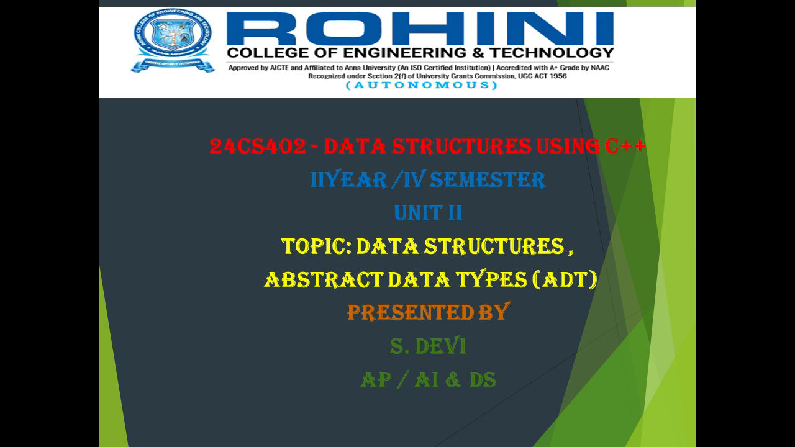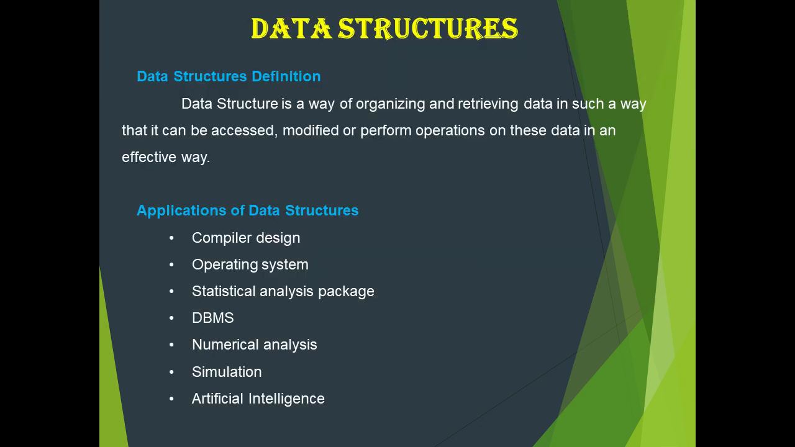Today, we are going to discuss the topic data structures and what is abstract data type. We will see first what is data structures. Data structure is a way of organizing data and retrieving the data in such a way that it can be accessed and modified, and operations can be performed on these data in an effective way. Data structure is a way of arranging or storing the data so that it can be easily accessed. The various applications of data structures: it is used in compiler design, operating system, DBMS, that is database management system, simulation, analysis, artificial intelligence, static analysis and packages.